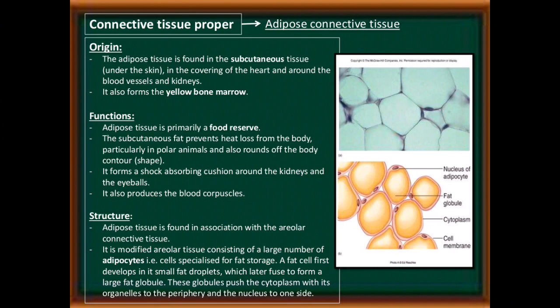Origin of adipose tissue. Connective tissue proper, adipose tissue. Origin: the adipose tissue is found in subcutaneous tissue under the skin, in the covering of the heart and around blood vessels and kidney. It performs the yellow bone marrow function. Adipose tissue is primarily a food reserve.